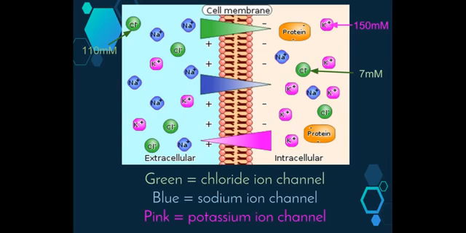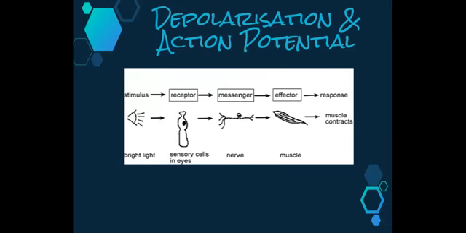For potassium, we have 150 millimoles inside the cytoplasm and only 5 outside. This gives us a potential of minus 90 millivolts. And for sodium, we have 15 on the inside and 150 on the outside, which gives us a potential of plus 70 millivolts. Now, we don't really need to know this. It's just helpful to know that different substances move in and out based on their concentrations.